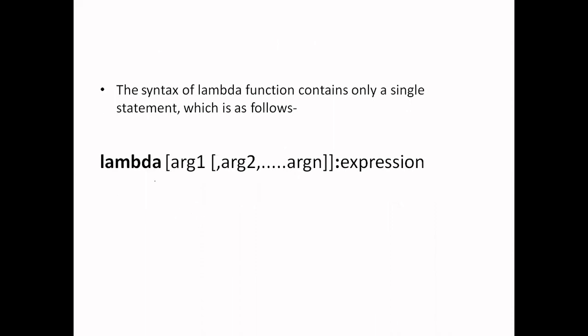So this is the syntax of the lambda function. First we have to write the lambda keyword, then we can provide any number of arguments separated with commas, then we have to write the colon symbol, then we can write one single expression. So this expression will apply over the parameters or arguments of the lambda function. Basically this function does not have any name, so we can assign this function to a variable and we can call that variable by passing the arguments. So let's take an example.